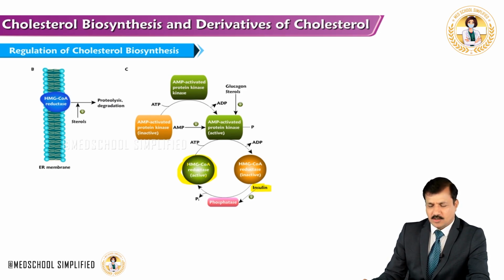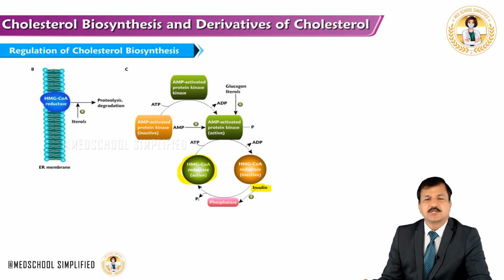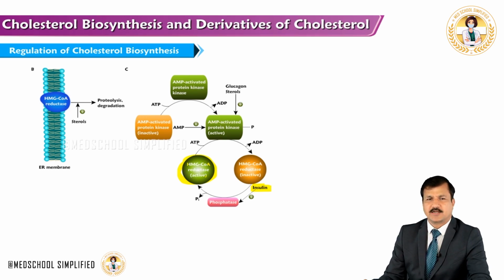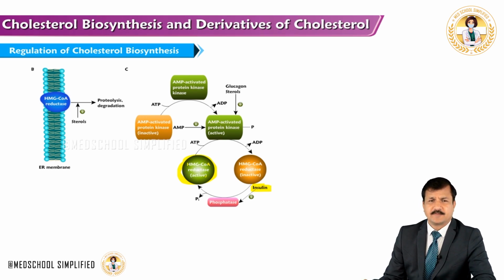And glucocorticoids, glucagon, these molecules are going to phosphorylate HMG-CoA reductase enzyme, thereby they keep the enzyme inactive. Similarly, AMP via AMP activated protein kinase also keeps HMG-CoA reductase inactive by phosphorylating it. So that's the covalent modification there.